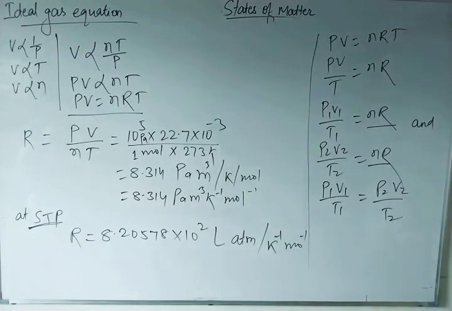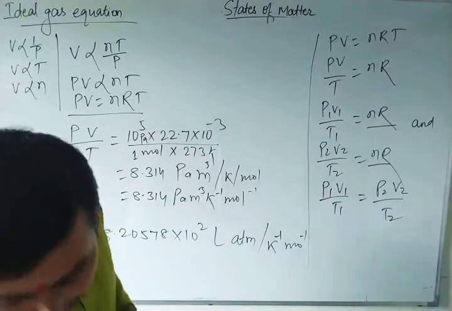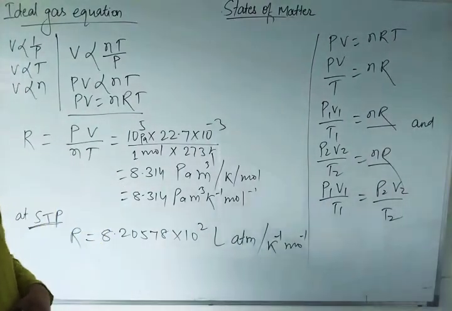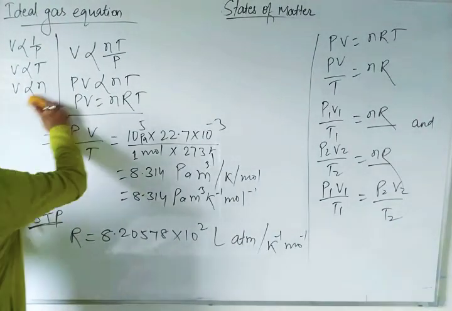Now let's start solving numericals. The first numerical is related to 25 degrees Celsius and 760 mm of Hg. This is numerical 5.3 of this chapter. It is an in-text numerical.